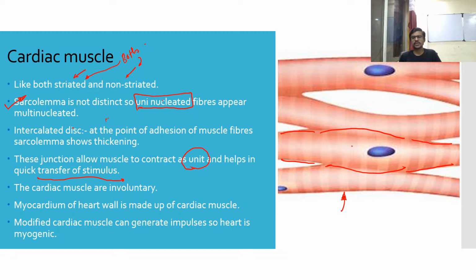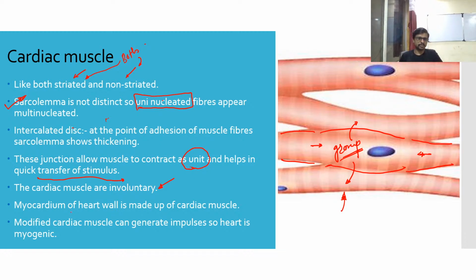Let's see what happens when this cell gets any signal of contraction. It will automatically contract with these two types of cell also. They contract in a group, and because of that, the signal moves quickly as compared to the contraction of a single cell. The cardiac muscles are involuntary. These muscles are also involuntary muscles. They are not in the control of our willpower.